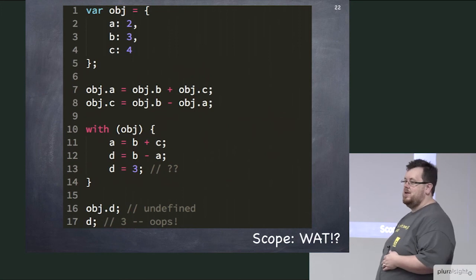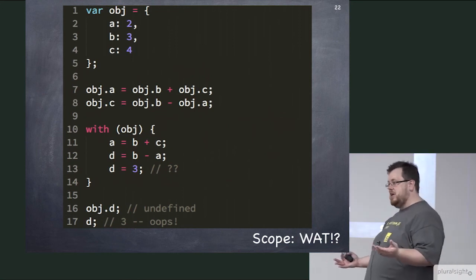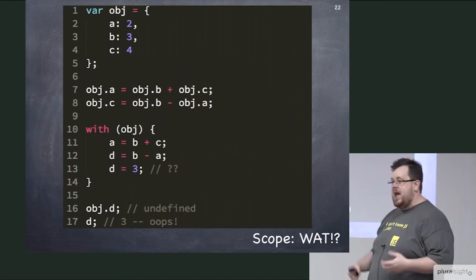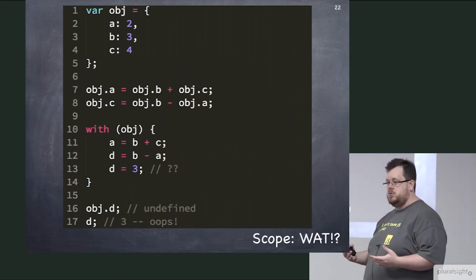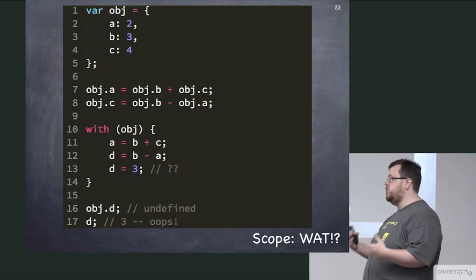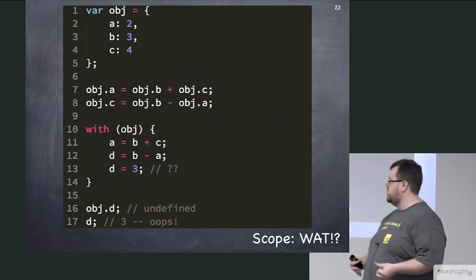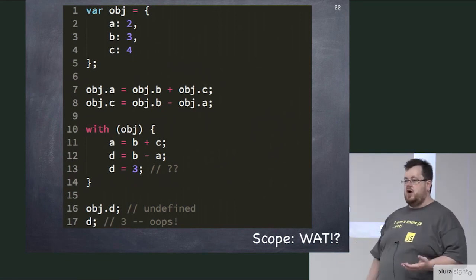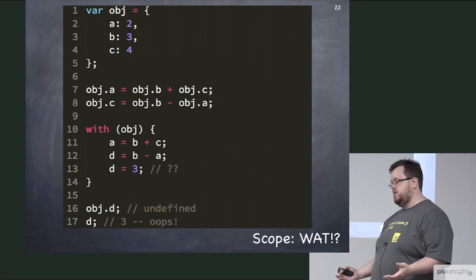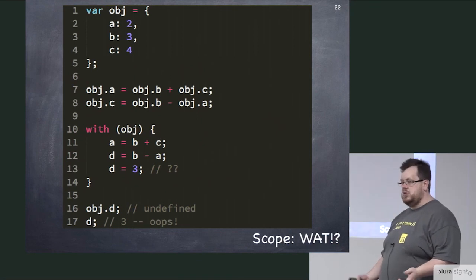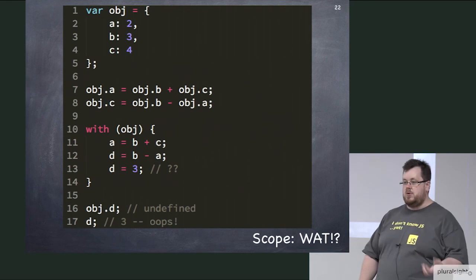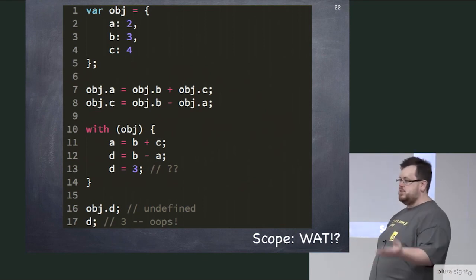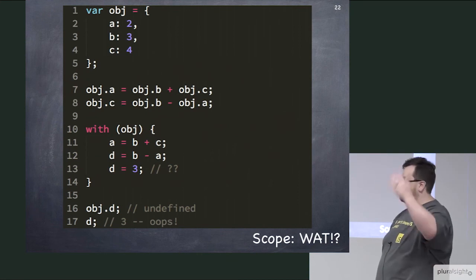Hey, object, you got a reference, because it's actually treating this with statement as a lexical scope. And it's going to behave by the exact same rules of lexical scope that we already learned. So it's going to say, hey, scope of with statement obj, do you have a variable called d? And what's his answer going to be? Go fish. So he's going to go to the outer scope, which in this case is the global, and he's going to say, hey, global scope, I've got an LHS reference for a variable called d. Ever heard of him? What's the answer going to be? Yeah, I just made one for you.